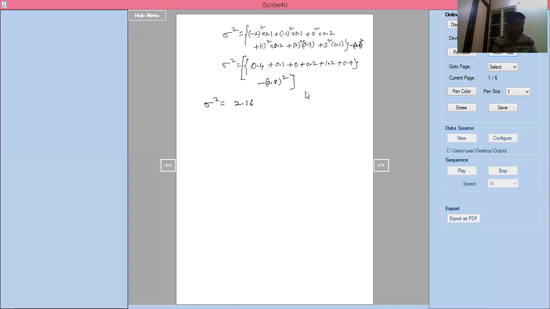You will get 2.16. Now mean mu equal to 0.8, variance sigma square equal to 2.16. Right. Similarly, we can solve a problem in the same way. Next, one more problem I can solve.